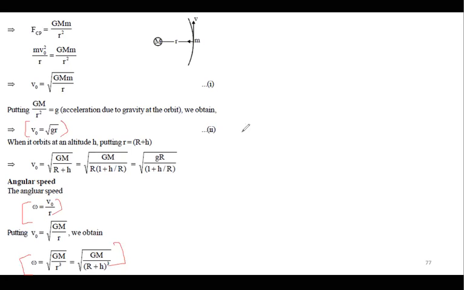It is quite easy. Now, remember, v naught is equal to root gr is the velocity. This r is the distance, it's not the radius, to be very frank, where r is equal to capital R plus h.